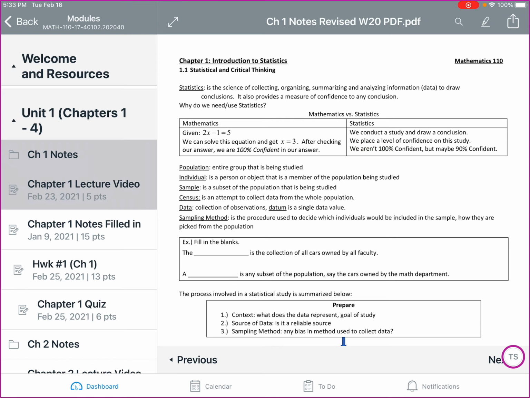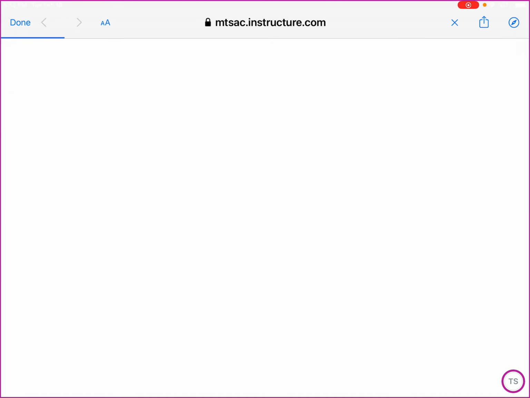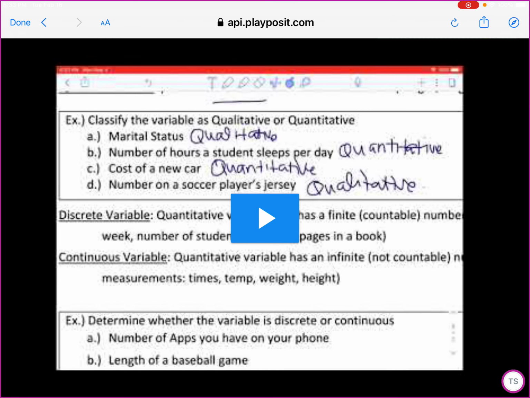In addition, underneath that is the lecture videos. There's 2 lecture videos for chapter 1. And if you click on Launch External Tools, if you are on a tablet, if not, if you're on a computer, usually they will open right away. The videos, go ahead and hit play, and as they play, you will be asked questions throughout the video to check for understanding. And at the end, it will ask if you have watched the entire video. Make sure to select yes, you have, and that will make sure you receive your points for that assignment, for that lecture video.